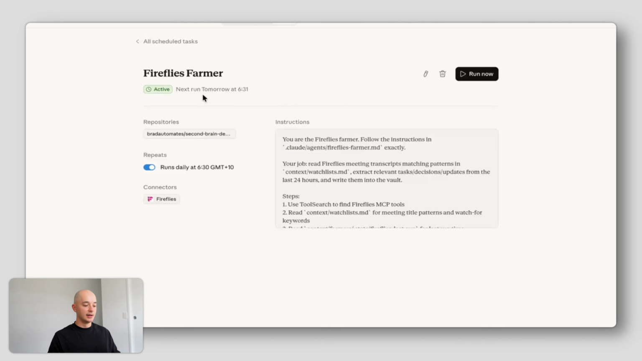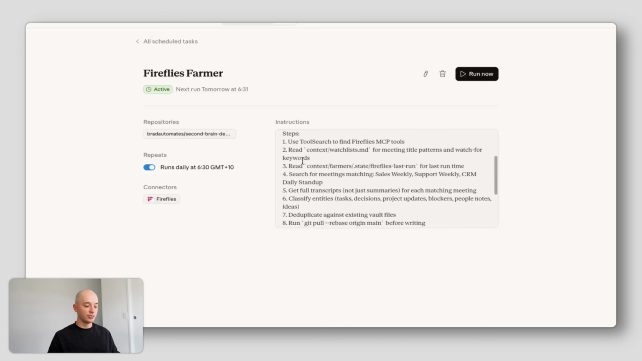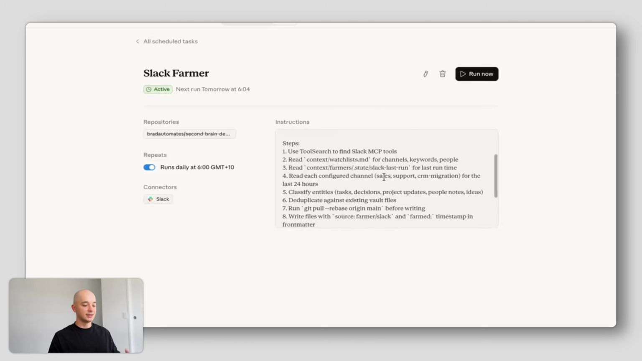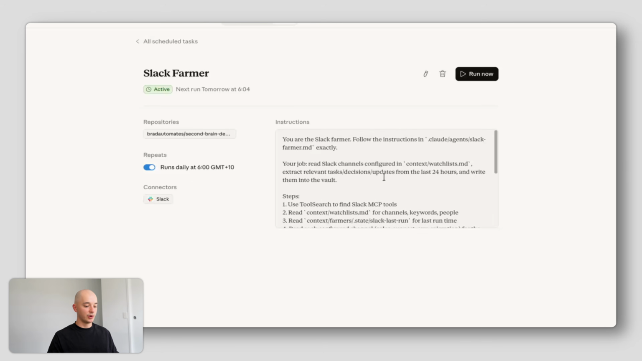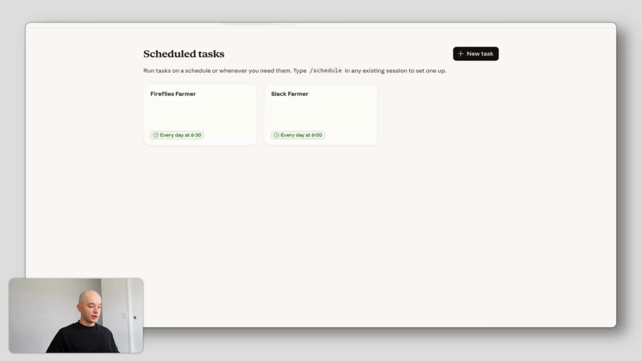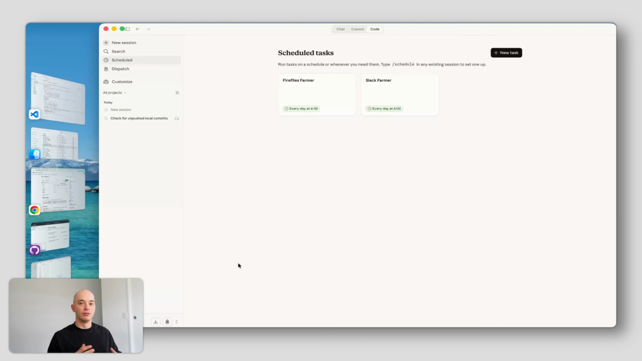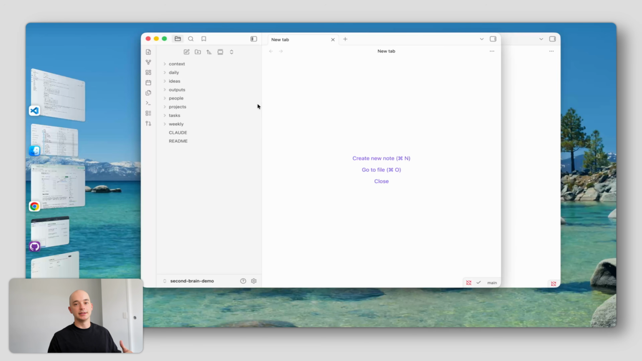I can see that my Fireflies farmer will run tomorrow at 6:30 a.m., and you can see the prompt that it's been given. And you can also see that the Slack farmer will run tomorrow at 6 a.m., and you can see the prompt that it's been given as well. So that's the complete setup guide for the second brain with context farming. From here, you can start to use it, run the farmers manually, or go through and start to add your ideas into the second brain. And from now on, the second brain will feed itself.